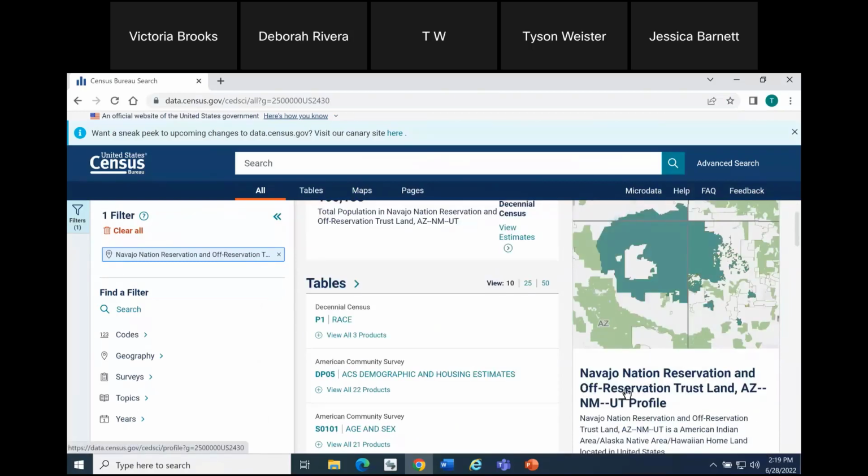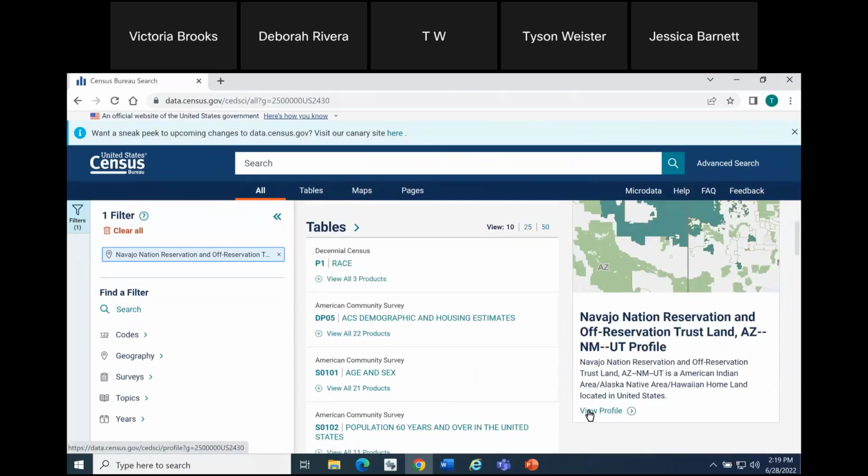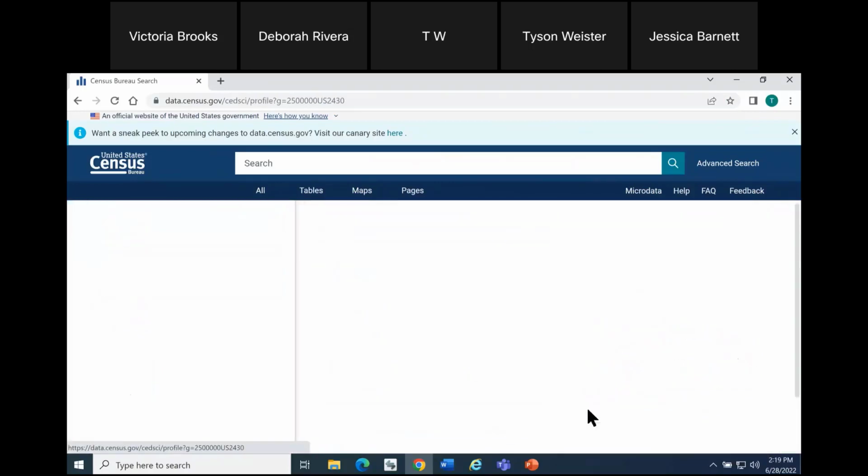And because it's a single geography and it's available for a geography profile, you see a map on the right-hand side of your screen with the same language to view the profile. So I'll go ahead and click that.